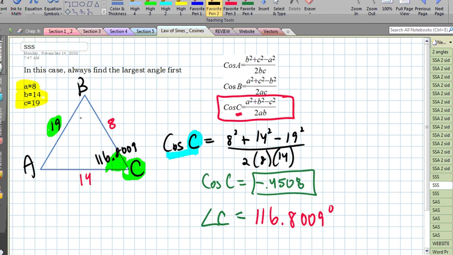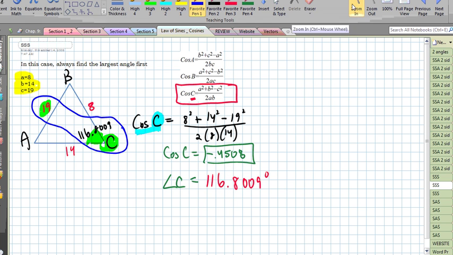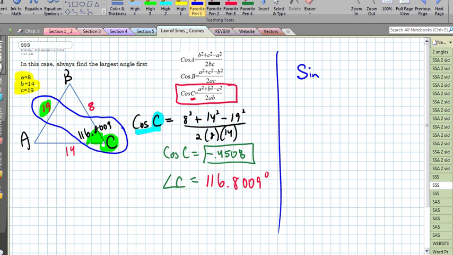Well, I can't use the angle sum theorem. I only have one angle in here. I am actually going to stop using the law of cosines and use the very easy law of sines, since now I know everything about capital C and little c. So I'm going to go sine of C all over little c is equal to, I can either at this point, it doesn't matter, find a or b. So I'm going to do sine of A all over little a. So we know these three values right there. The one that we don't know is capital A.